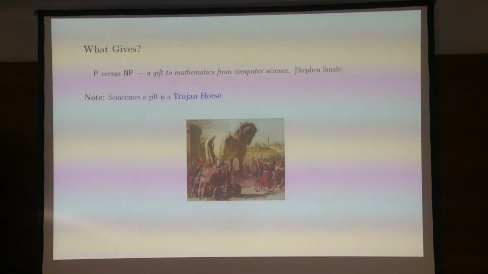And this is where I think one should switch from computer science back to combinatorics. There is a famous quote by Stephen Smale that P versus NP is a gift from mathematics to computer science. But not all gifts are actually good for you. Sometimes you should just refuse the gift. And this is a famous painting which shows the kind of gift that you really don't want to get.